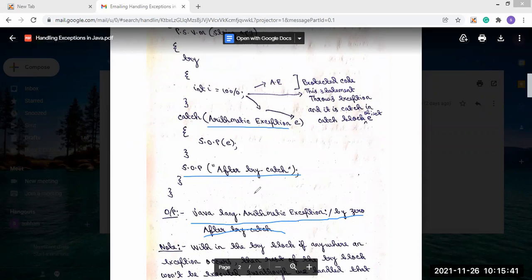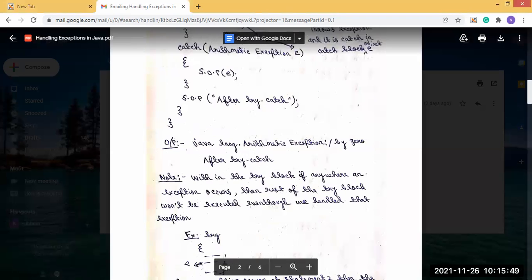Yes, sir. Okay. Now there is another thing we have to note down. This is another problem that happens. Within the try block, if anywhere an exception occurs, then the rest of the try block would not be executed, even though we handle that exception.